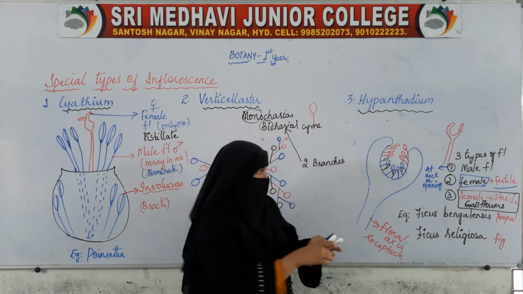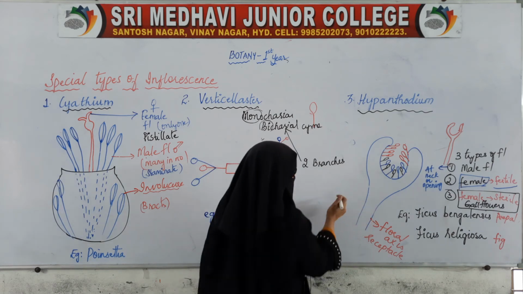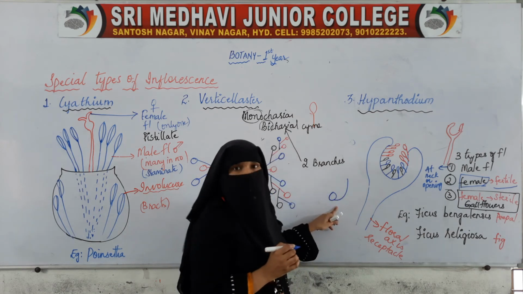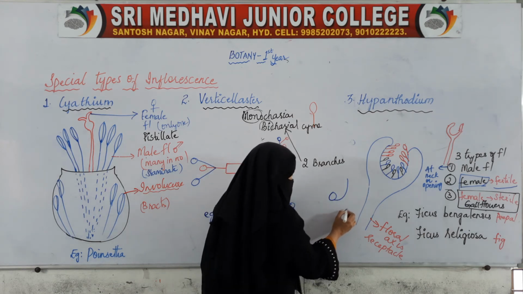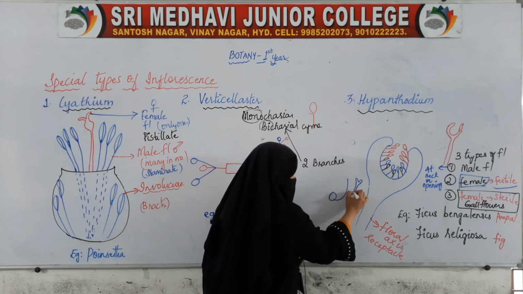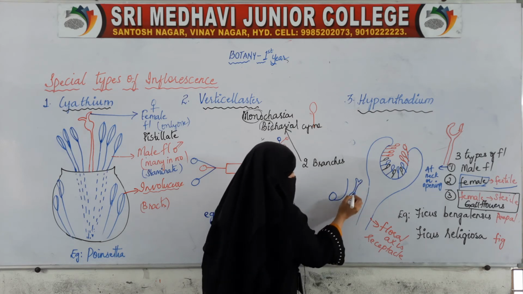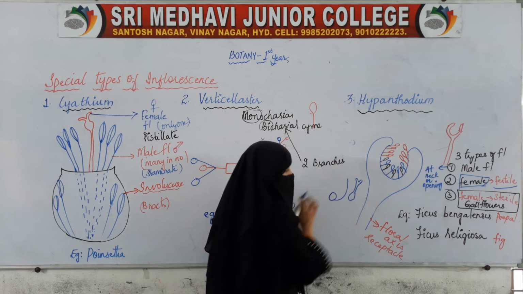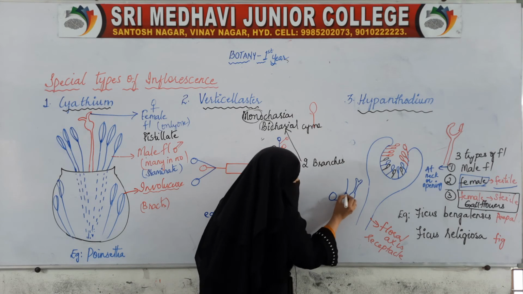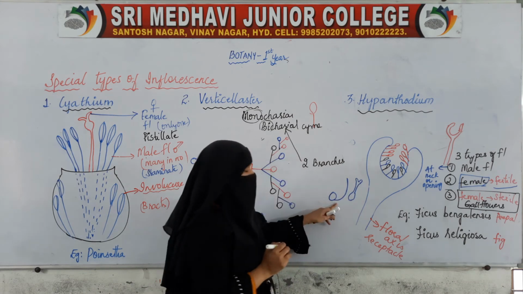Because in the female fertile flowers, the style is terminal. Stigma, style and ovary will be like this. But in these gall flowers, the style is lateral, that is, it is arising from the side.